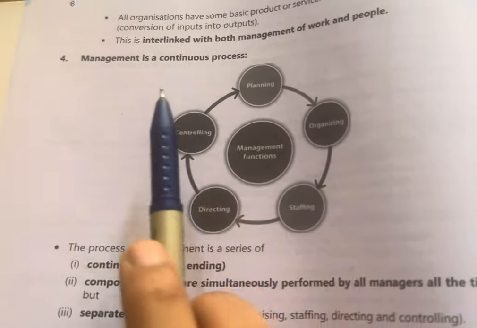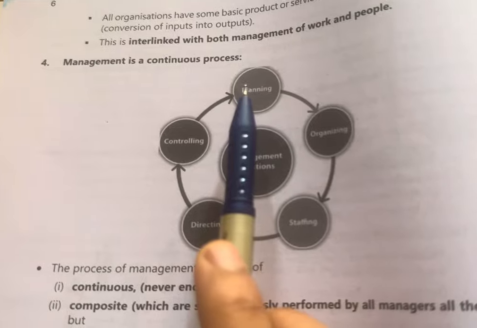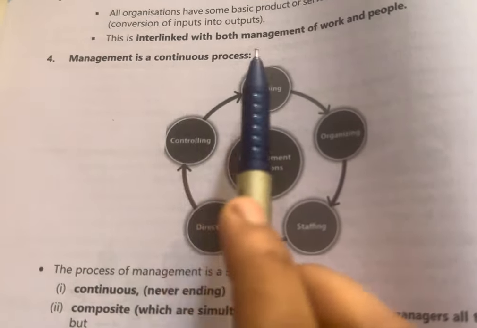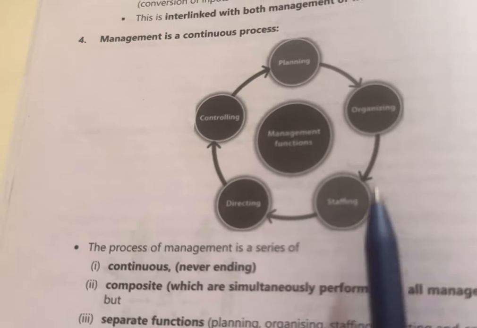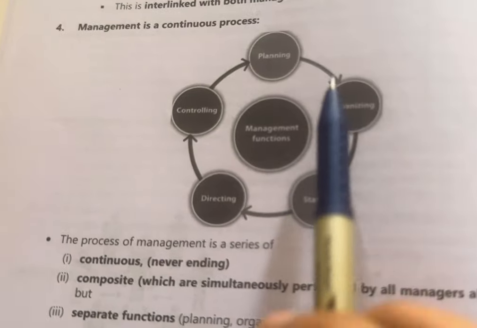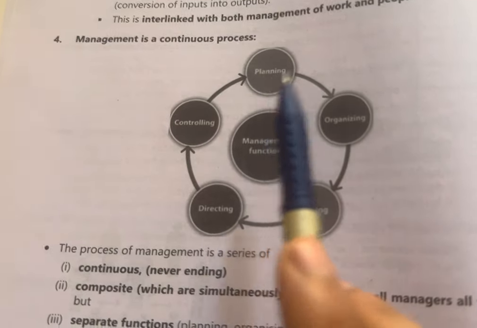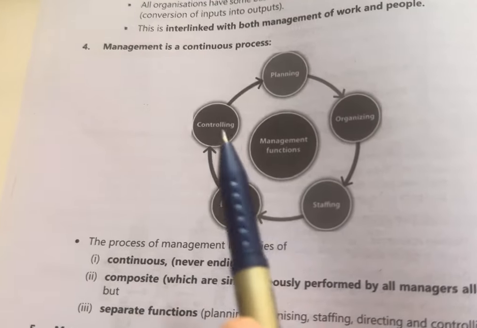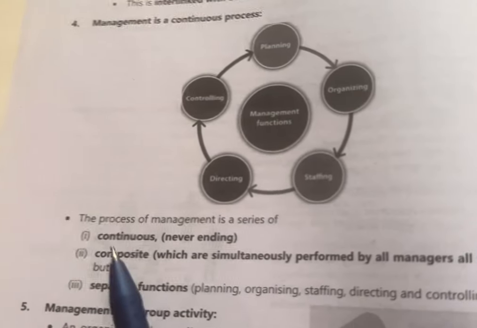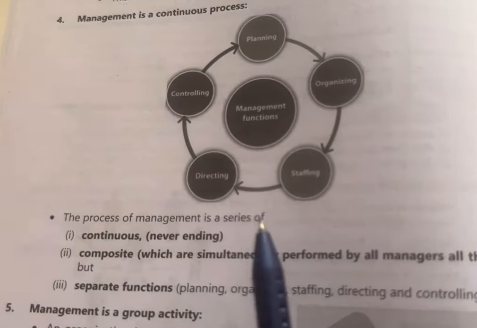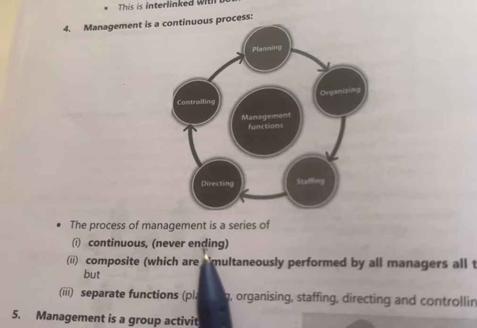The next is that management is a continuous process. Continuous means ever going. So here, as you can see, there are management functions given, as I told you: planning, organizing, staffing, directing, and controlling. So the process of management is a series of continuous, never ending functions.